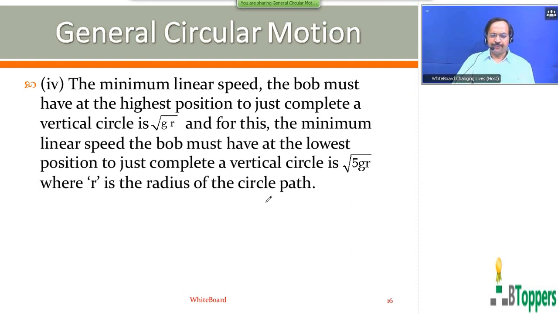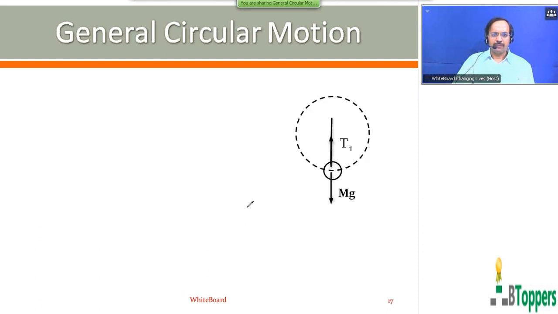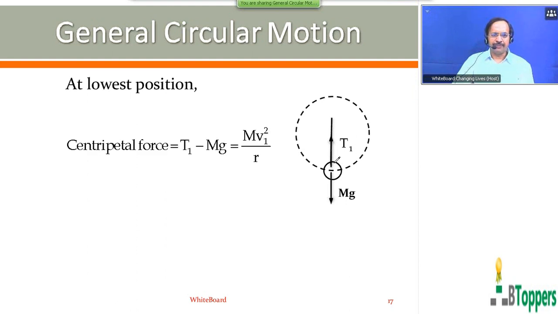Next, I am going to show you the next point. That means the notes for what I have discussed so far. That is the calculation part. At the lowest position, the figure shows the free body diagram for the bob at the lowest position. The weight mg acts downwards. T1 is the magnitude of the tension in the string at the lowest position. Magnitude of centripetal force of the bob: you can put the modulus symbol on the left hand side. That is modulus of centripetal force of the bob at the lowest position.